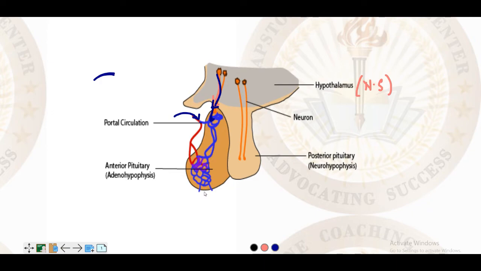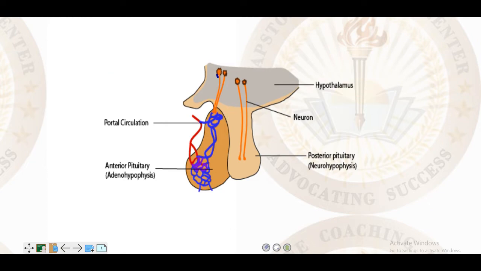In the posterior pituitary the neurons run all along and produce a chemical response here. Blood vessels are involved, but not throughout the whole system, only here in the posterior pituitary.